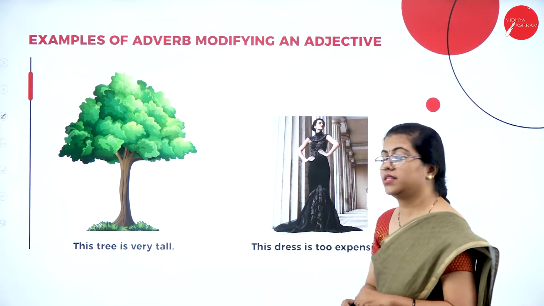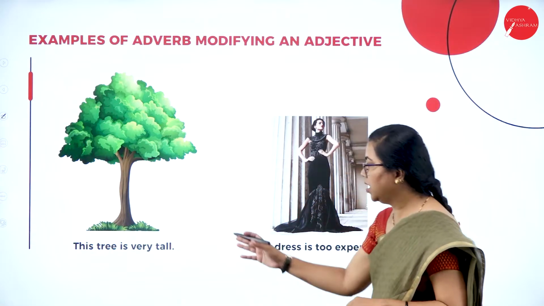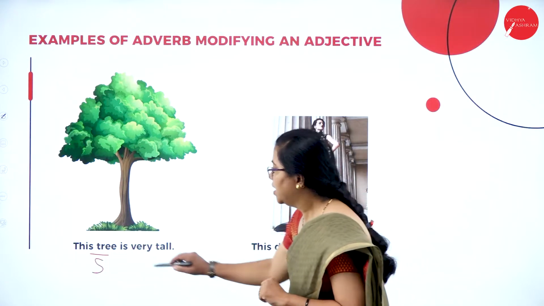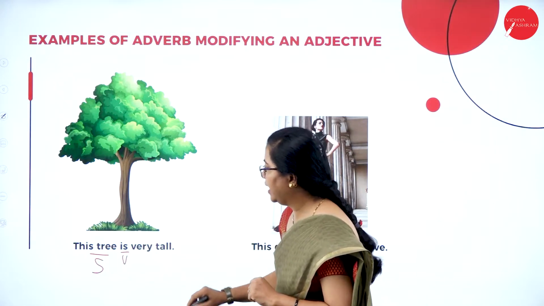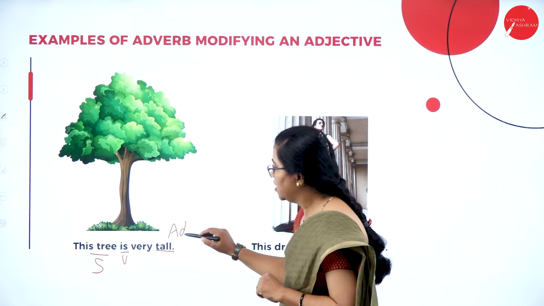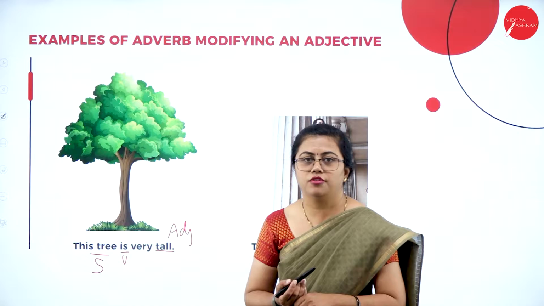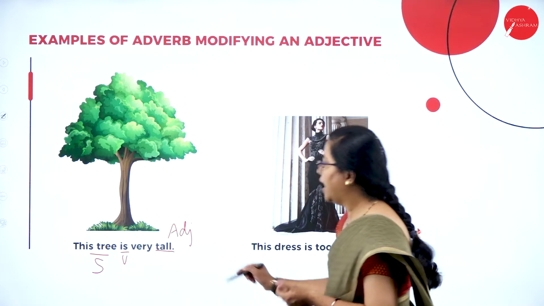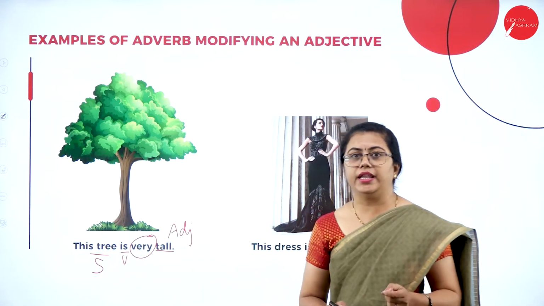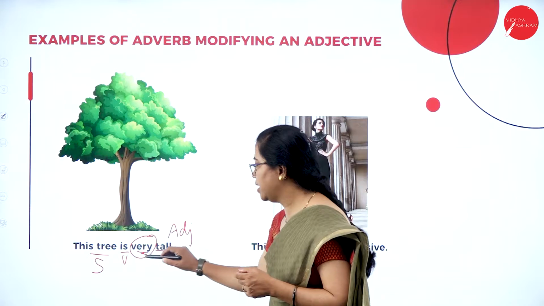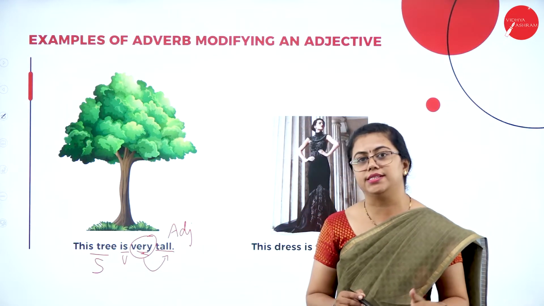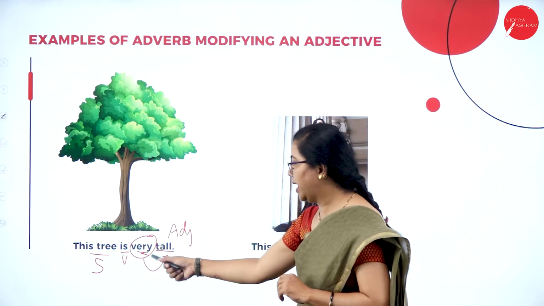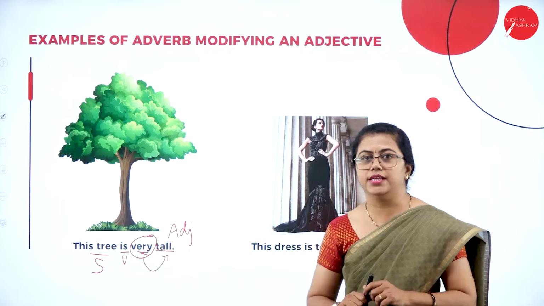So here in the slide you can see adverbs modifying the adjectives. Let us understand what is the subject. This tree is the subject here. We have a verb here and very tall. Tall is actually the adjective. It is telling what kind of tree that is. So this word tall is describing the word tree, hence it becomes an adjective. And how tall is it? It is very tall. So this very is describing the word tall. That means it is the word that is describing the adjective. So very becomes an adverb. Here the adverb is modifying the adjective in this sentence.